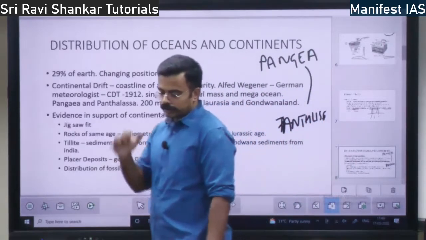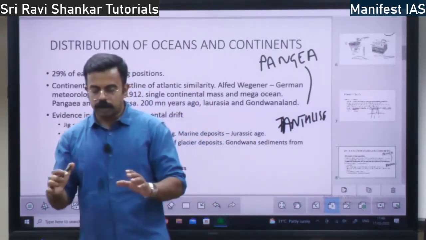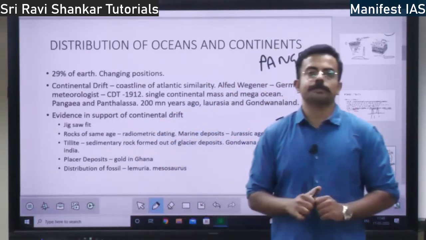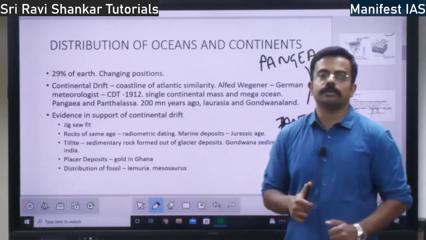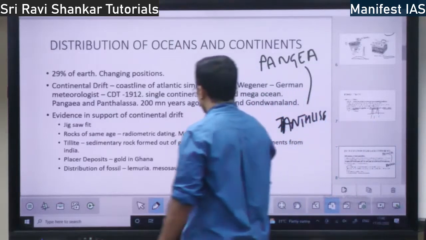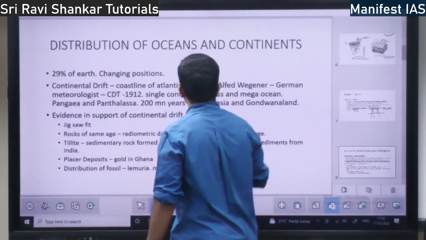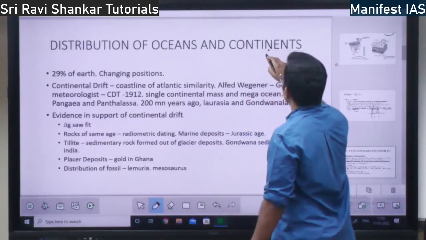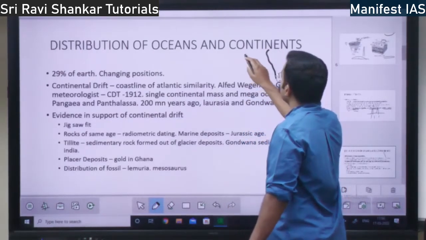What is the proof that Alfred Wegener gives to prove his point that all the continents were together? You should take the example of the African coast and the South American coast.